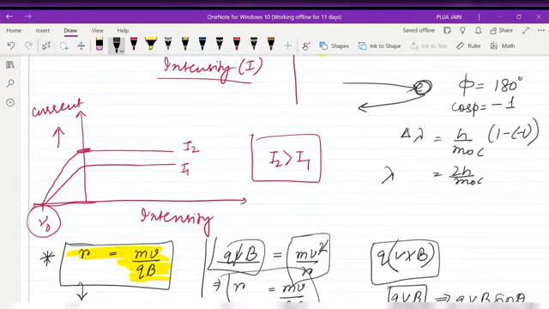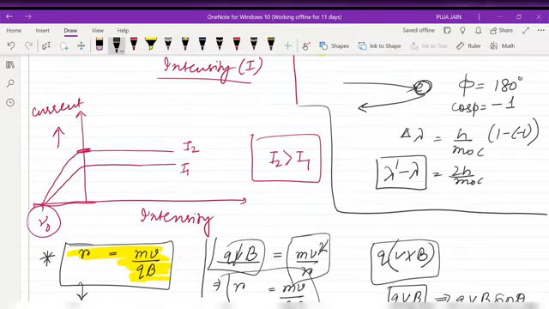Now delta lambda is lambda dash minus lambda. So I can say lambda dash minus lambda is 2h by m naught c. Fractional change in wavelength can be written as delta lambda by lambda. This is called the fractional change in wavelength.